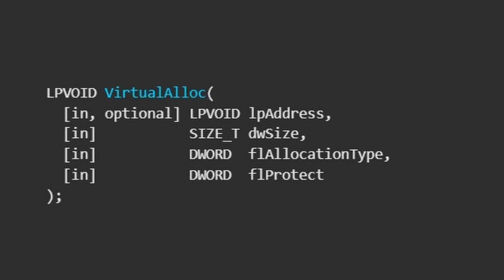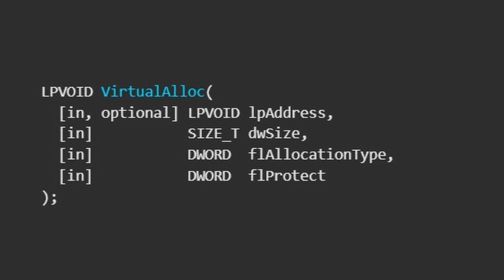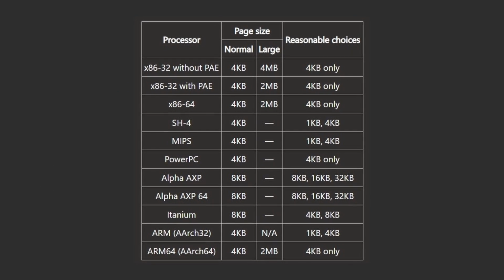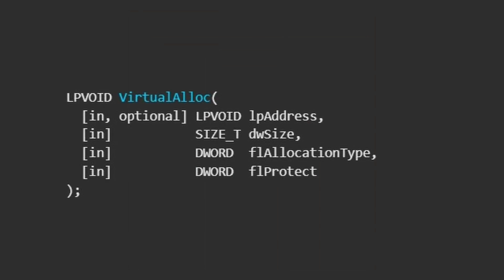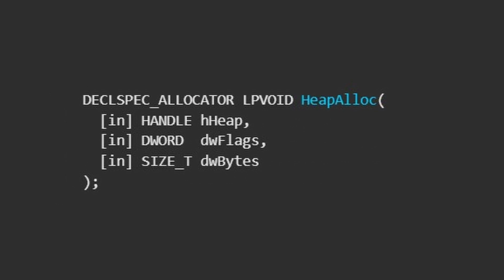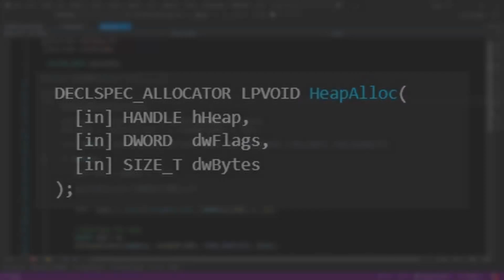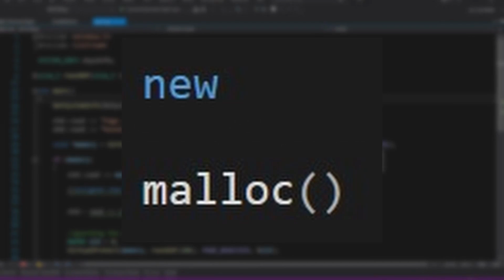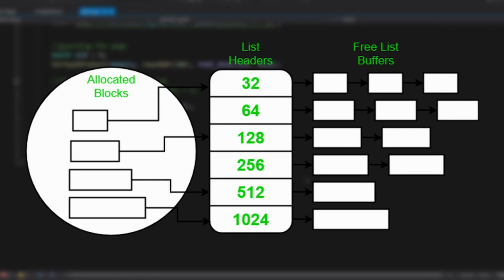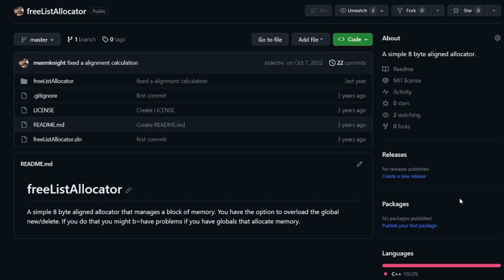Virtual alloc will allocate pages for you, and hence the minimum allocation size is the page size, which is rather large. So if you pass a smaller size, it will just be rounded up to the page's size. For allocating smaller random things, there is another Windows function called heap alloc. Basically, all new or malloc do is call virtual alloc at some point, and then have a data structure to manage the memory and give it to the user. I might talk about implementing your own memory allocator in the future.